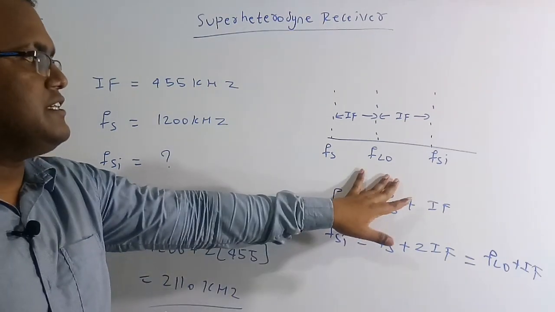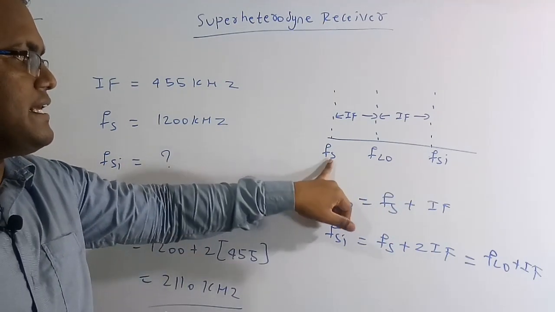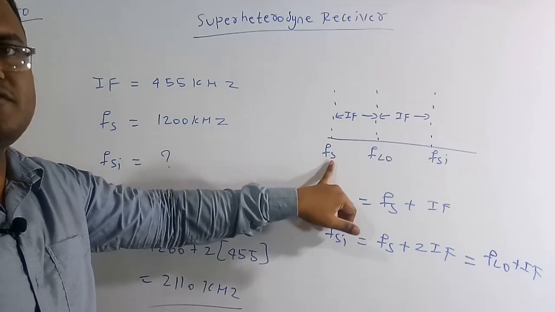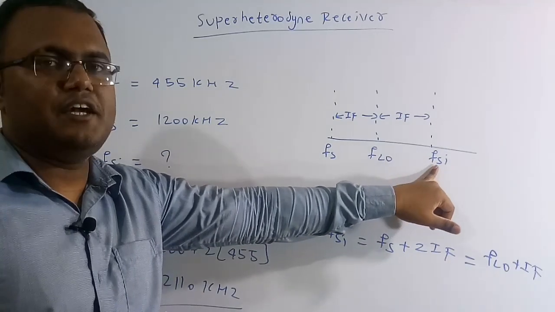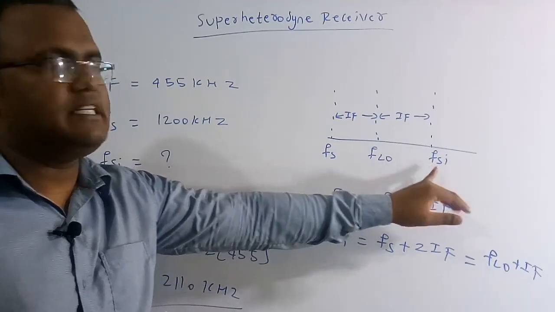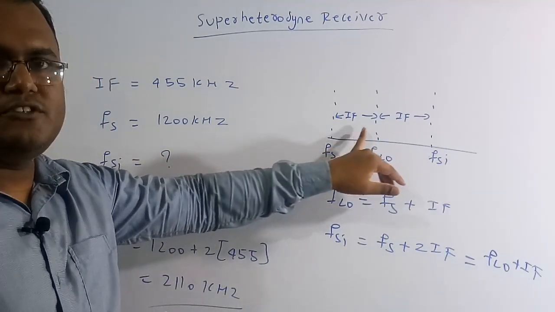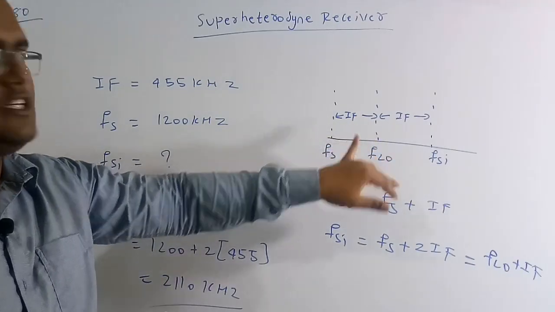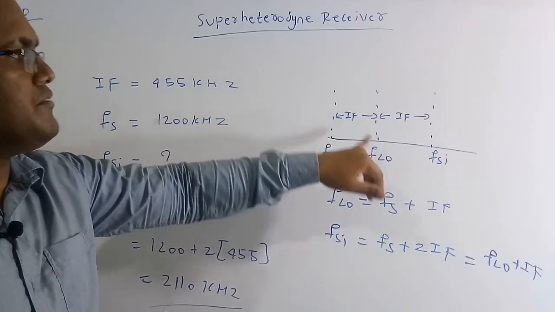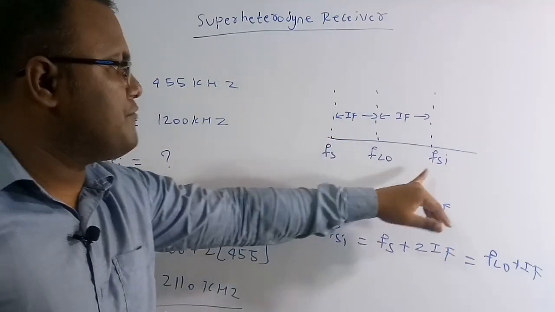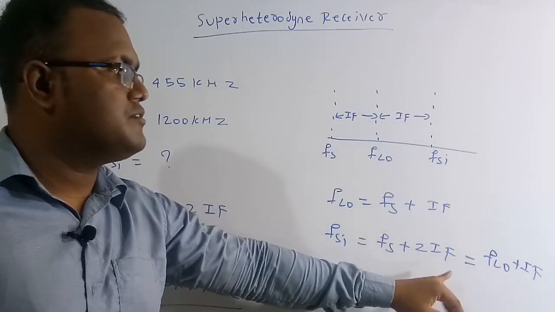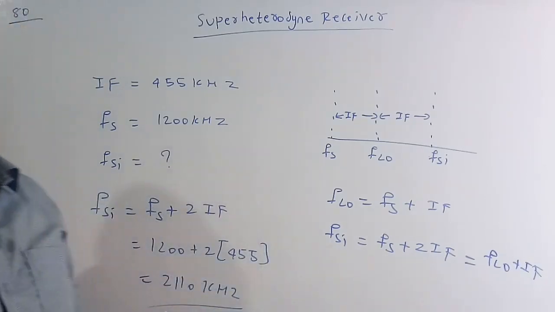So this is a basic relation. Fs is called the incoming signal frequency or the tuned signal frequency, FLO is the local oscillator frequency, and FSI is the image signal frequency, and the difference between these frequencies is the intermediate frequency. So FLO is equal to Fs plus IF, and FSI is equal to Fs plus 2IF, or FSI is equal to FLO plus IF. If you know this, we can easily solve these numericals.